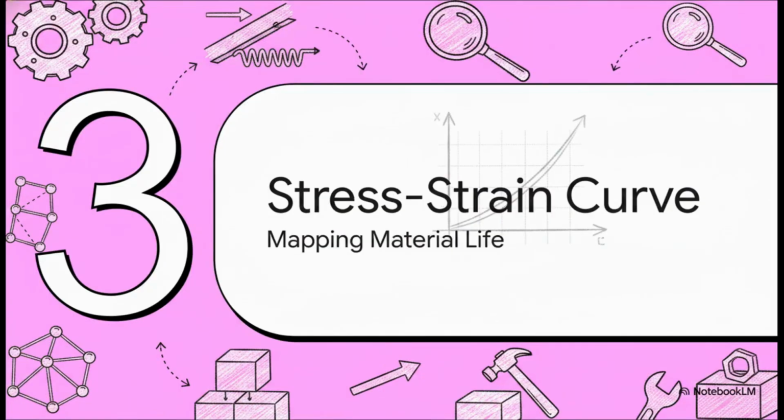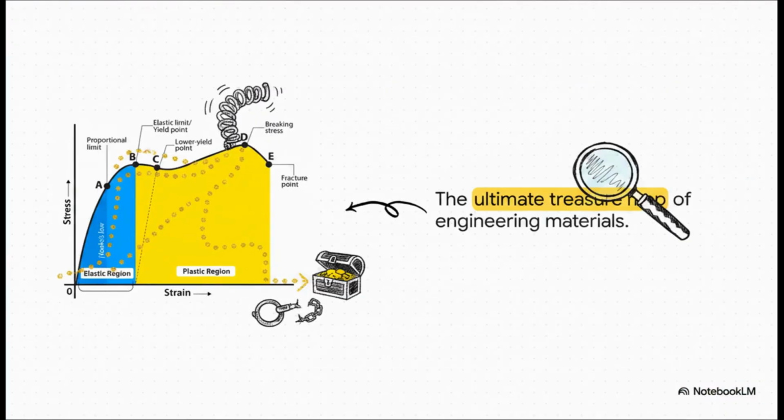Section 3. The stress-strain curve. This brings us to, honestly, the most important tool in an engineer's toolkit. This curve is basically the ultimate treasure map for any material. As you move up the vertical axis, you're applying more stress, or force. As you move across the horizontal axis, you're seeing the strain, which is how much the material is stretching. This graph maps out the entire lifespan of a material under pressure, from a simple, bouncy elastic stretch all the way to absolute catastrophic failure.